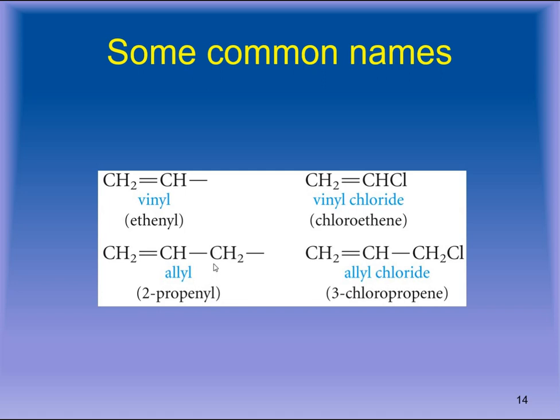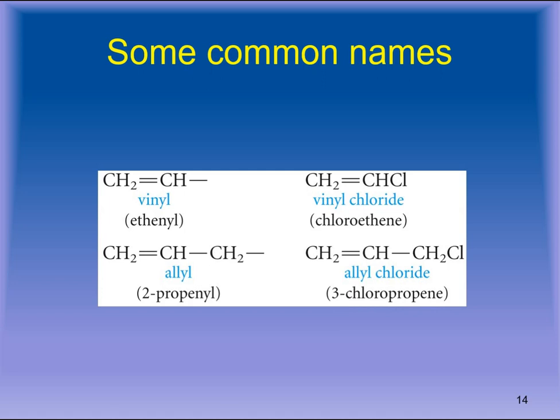When it is attached with something, we have to start numbering from this side. So 1 and 2. At position 2, there will be a double bond present. This group is called an allyl group when it is utilized as a substituent. For example, if it is attached with chloride, it would be called allyl chloride as well. Its proper IUPAC name will be 3-chloropropene. For us, IUPAC names are more important than the trivial names.